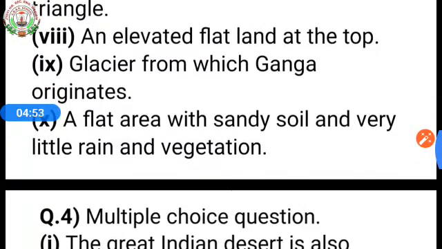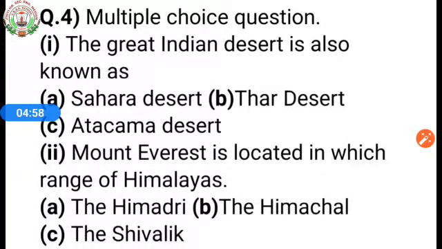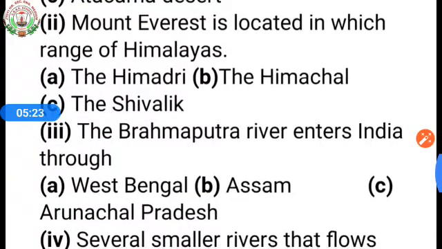Now come to question number 4, multiple choice questions. In multiple choice questions, 3 options will be given. You have to choose the one correct option that you know. Then first one. The Great Indian Desert is also known as: A, Sahara Desert, B, Thar Desert, C, Atacama Desert. Second one. Mount Everest is located in which range of Himalayas? A, the Himadri, B, the Himachal, C, the Shivalik.